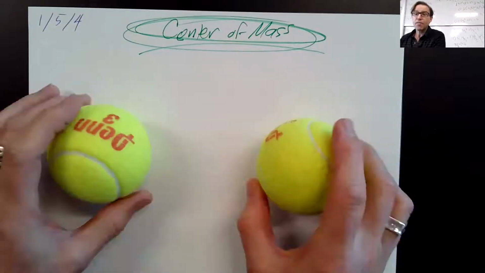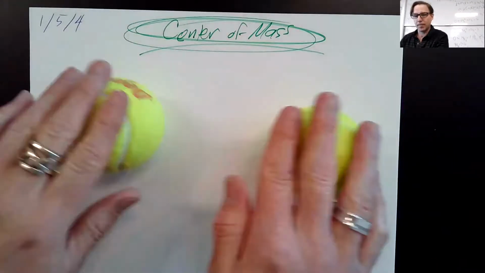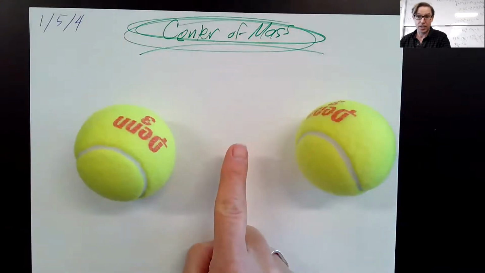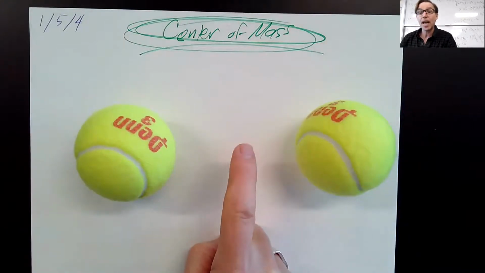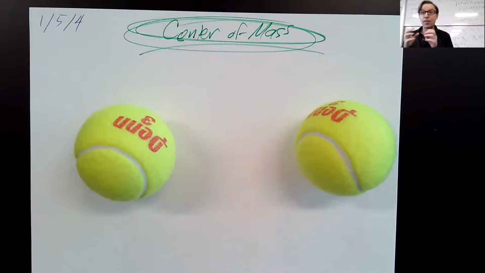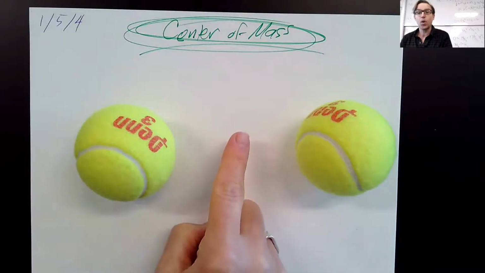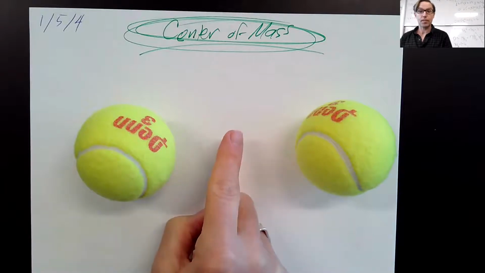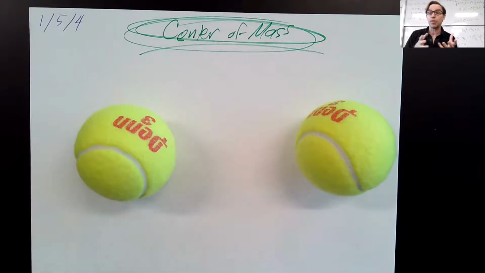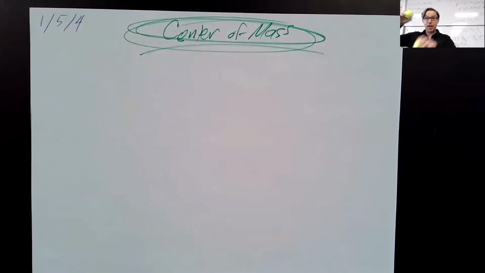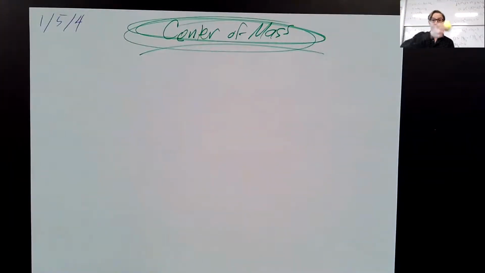So the center of mass of a system is a location, and that location will behave just like an object would. That location will either stay at rest, or it will continue to move at constant speed. Or if we were in 3 dimensions, this ball would move in a parabola.